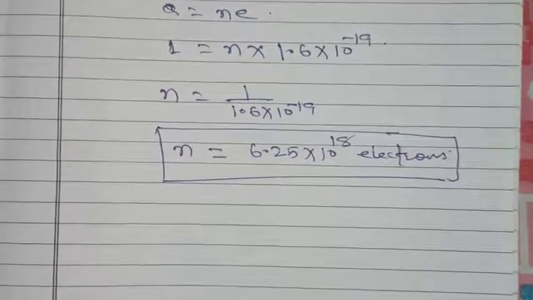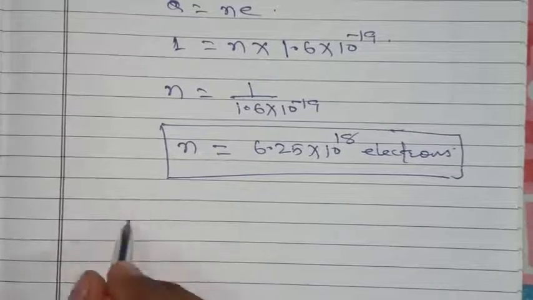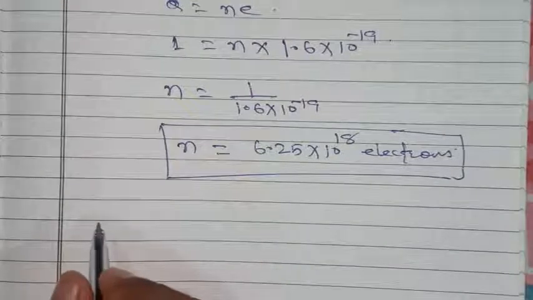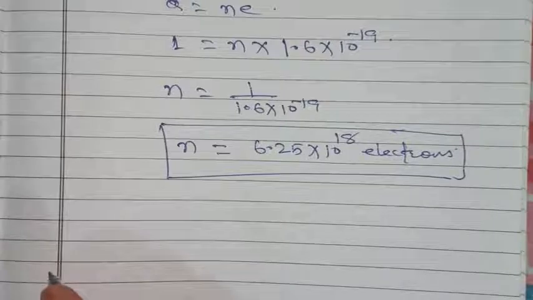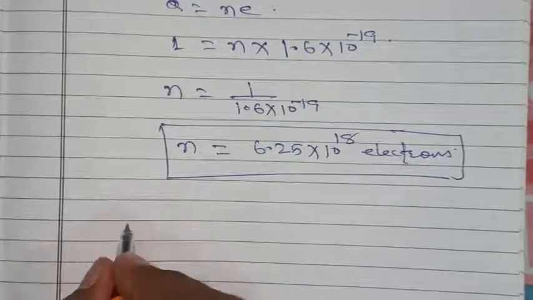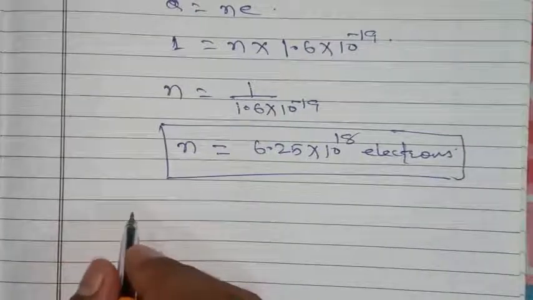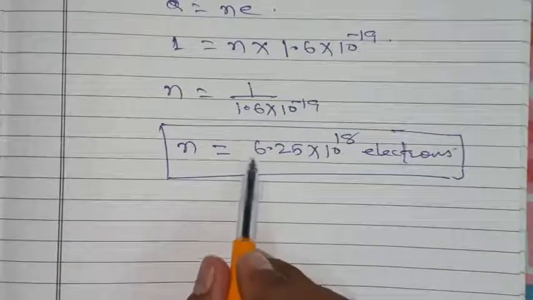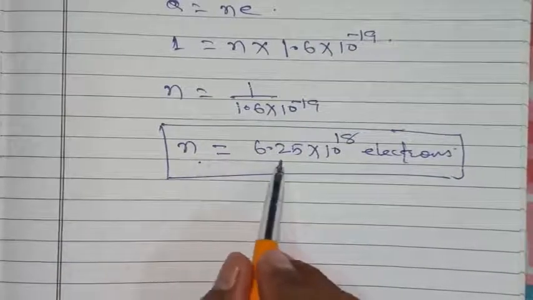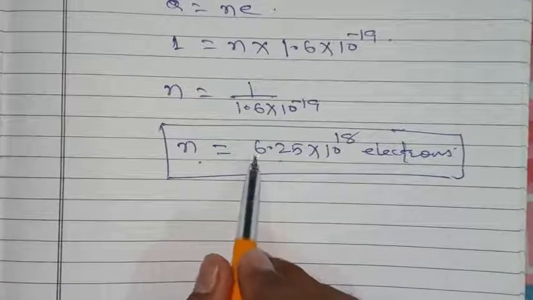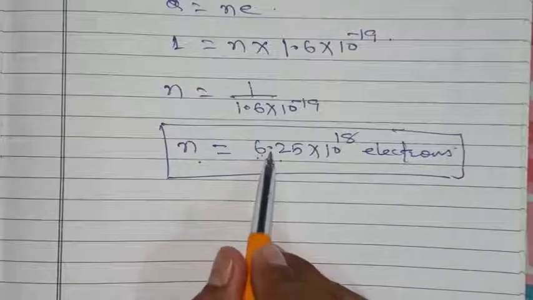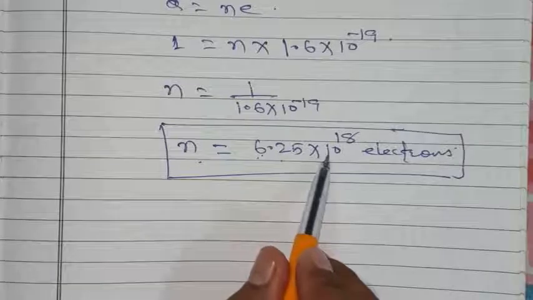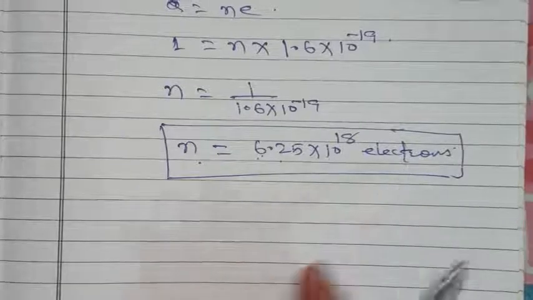So we can define it in this way also. The number of electrons flowing per second is equal to 6.25 into 10 to the power 18 electrons.